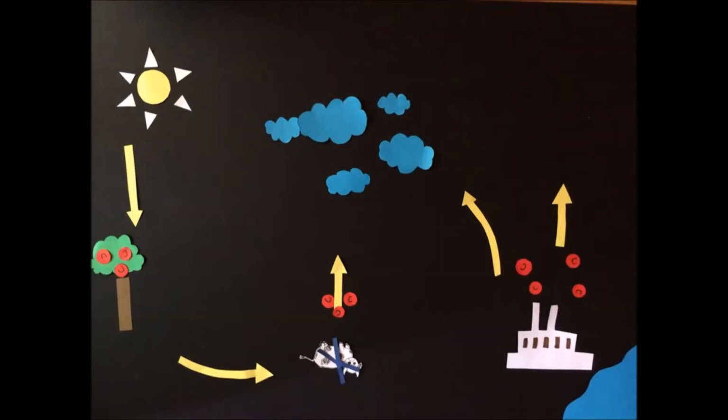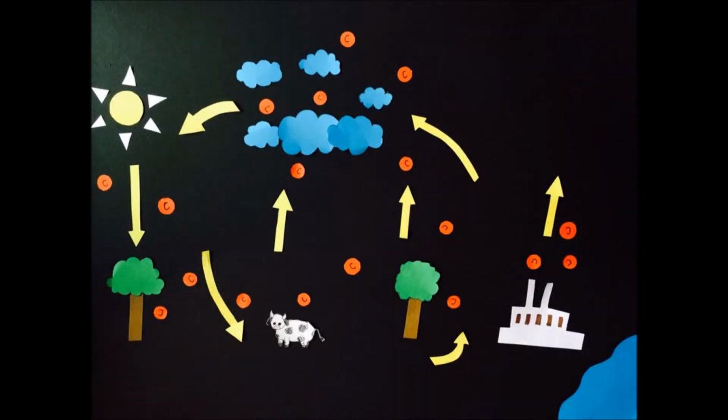Ocean uptake also plays a part in the carbon cycle. The world ocean serves as a massive sink that traps carbon dioxide. Much of the dissolved carbon dioxide in the oceans is used by plants and marine organisms. And this is how the carbon cycle is complete.